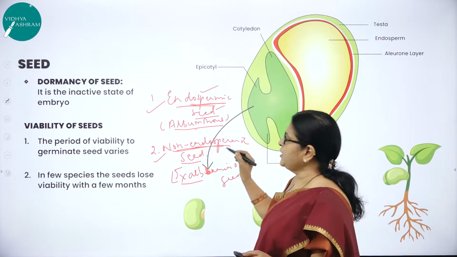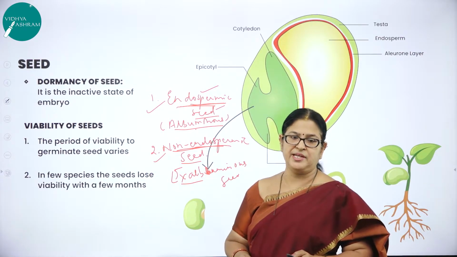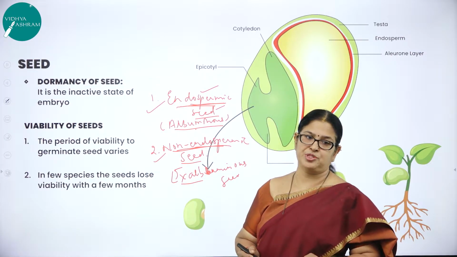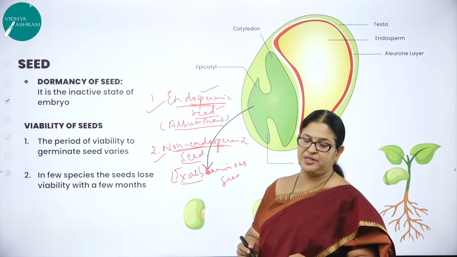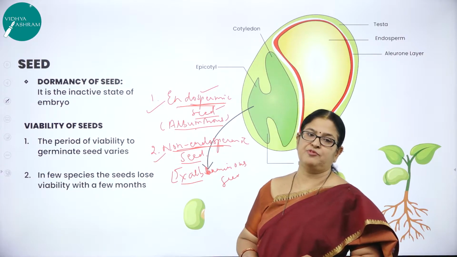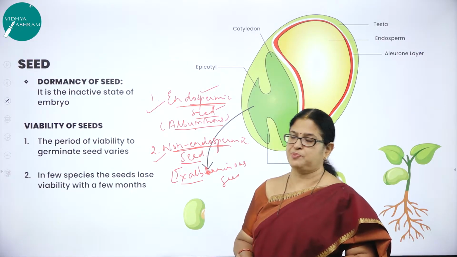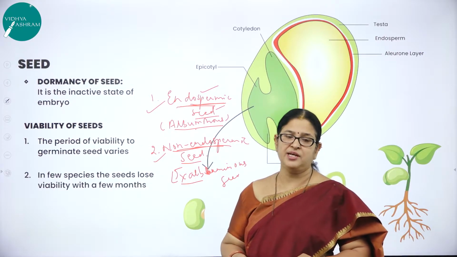Then what is non-endospermic seed? In this non-endospermic seed, there is no residual endosperm left over in the seed. That means the seed will completely utilize the endosperm for the process of embryogenesis. So there is no remaining endosperm during seed germination.